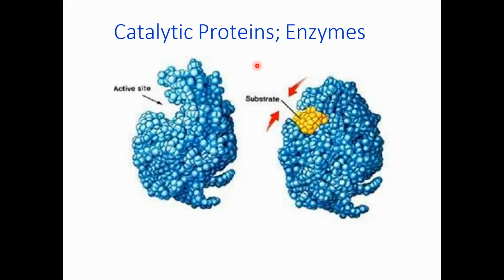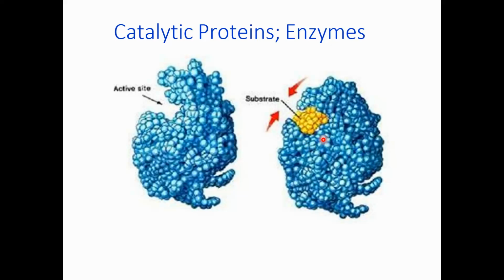This enzyme protein that is present in our body has an active site. The active site is actually a cavity whose shape is complementary with the shape of the molecule, or substrate, that needs to be catalyzed.